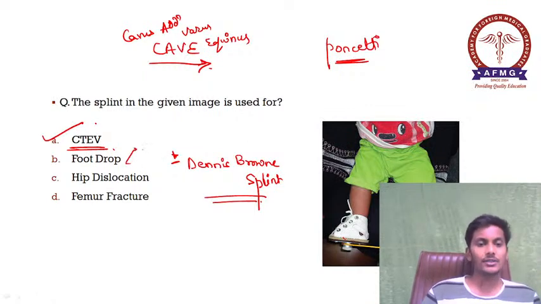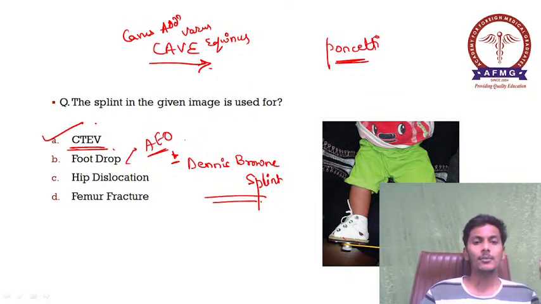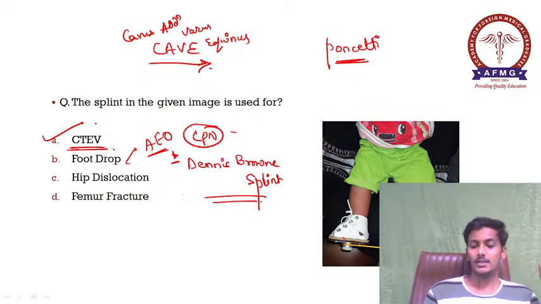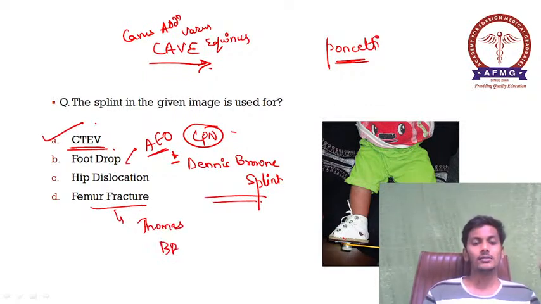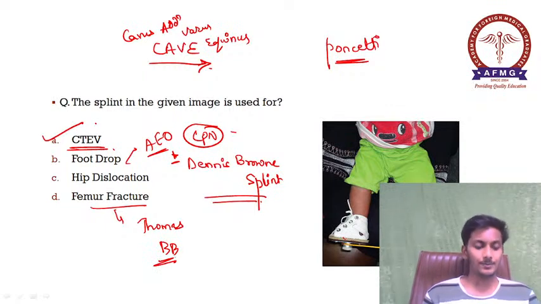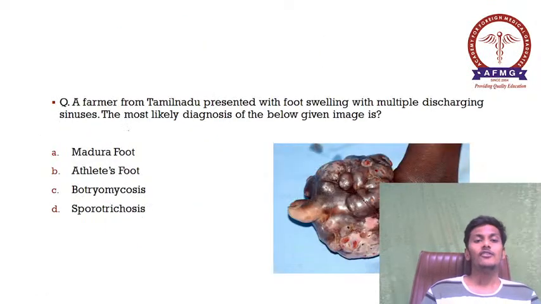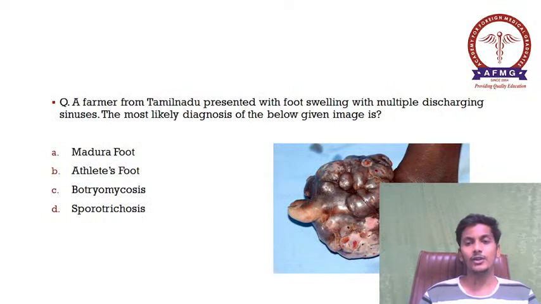Foot drop के लिए क्या use करते हैं हम? We use the foot drop splint, or also known as your AFO, that is your ankle foot orthosis. Foot drop कब होगा? In cases of common peroneal nerve injury. Okay, please remember this. Femur fracture में कौन सा splint use करते हैं? Femur fracture we use the Thomas splint. Okay, or also the Bowler's Brown splint. Okay, BB splint.